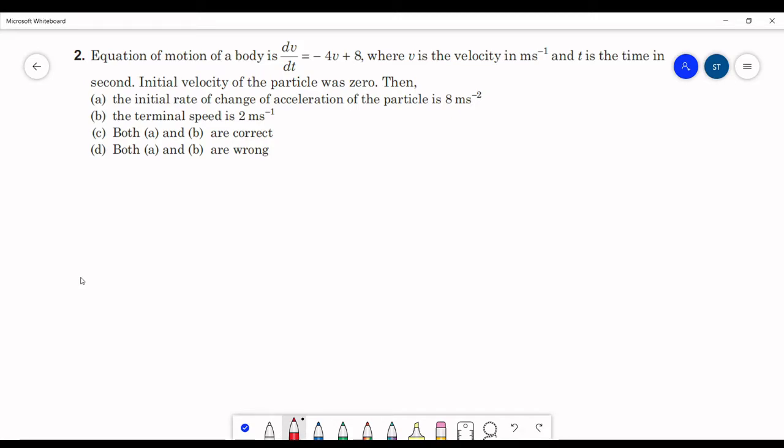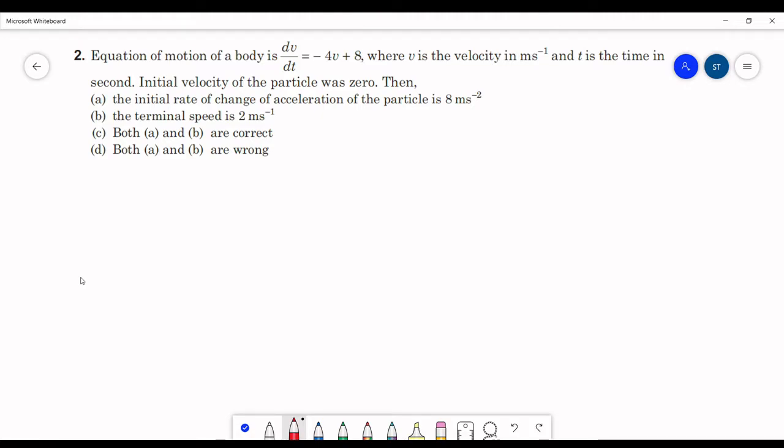So in this question it is given that the equation of motion of a body is dv by dt equals minus 4v plus 8, where v is the velocity in meters per second and t is time in seconds. The initial velocity of the particle is given as 0. Here we have to find two things: in option A, the initial rate of change of acceleration, and in option B, the terminal velocity. We have to check these two options.